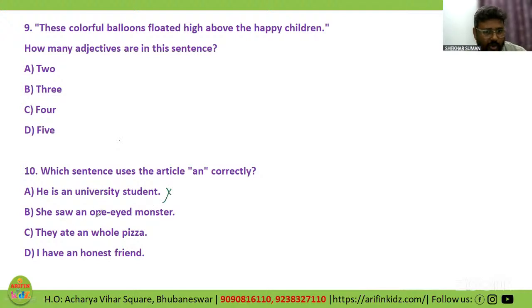Wrong. She saw an one. Wrong. They ate an whole. Wrong. I have an honest friend. Option D is the correct one. Hridoy, B is wrong. D is the correct one. One word, a w sound is coming, no? So it's a consonant sound. So it will be A. But an is used over here, so this is a wrong one.